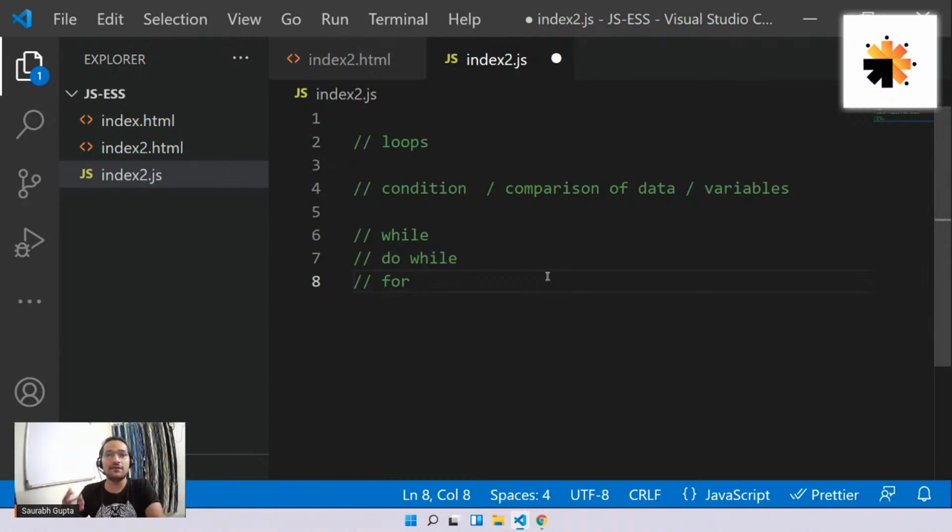Now you can ask, sir, if it's simply going to create a loop, why do we have three keywords? Why not only one? So you'll understand there are some little differences between all of them, and depending on the need, you use either of them.